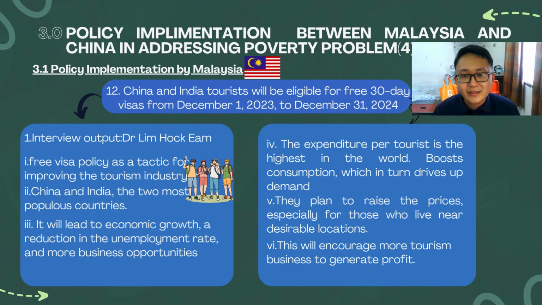China and India are the two most populous countries. It will lead to economic growth, a reduction in the unemployment rate, and more business opportunities. The expenditures of tourists are the highest in the world, so it boosts consumption, which in turn drives up demand. They plan to raise the price, especially for those who live near desirable locations. This will encourage more tourism businesses to generate profit.